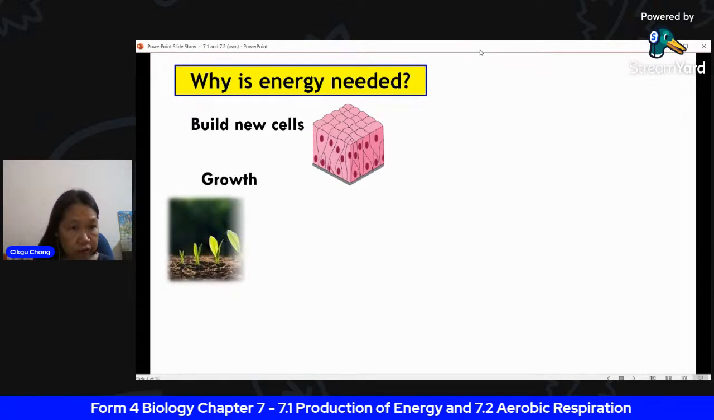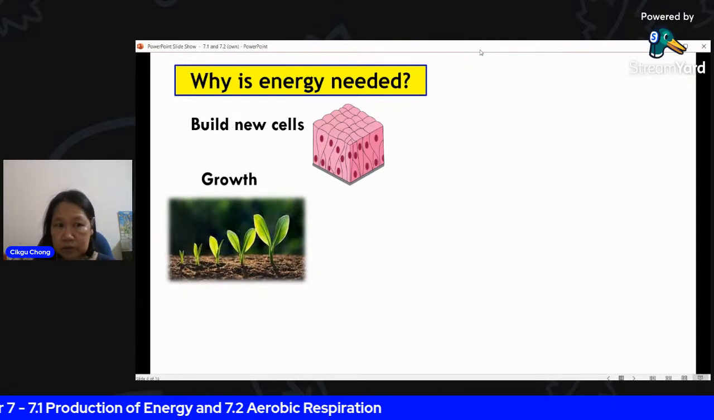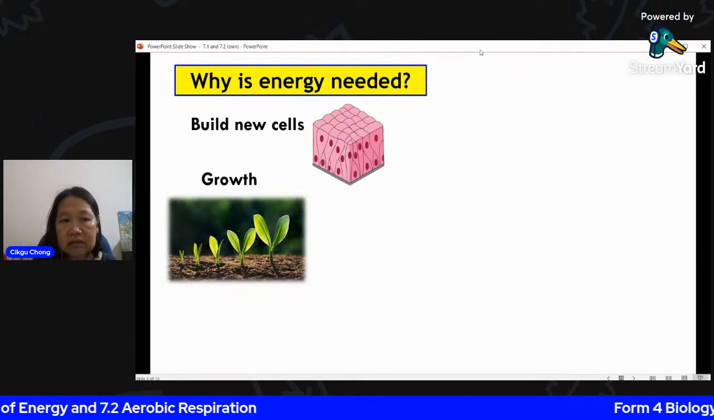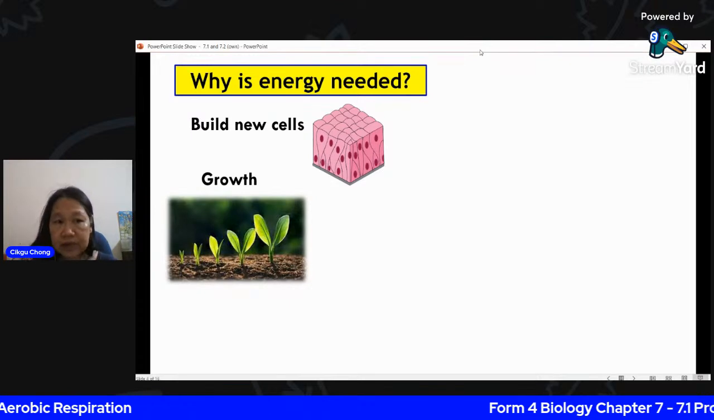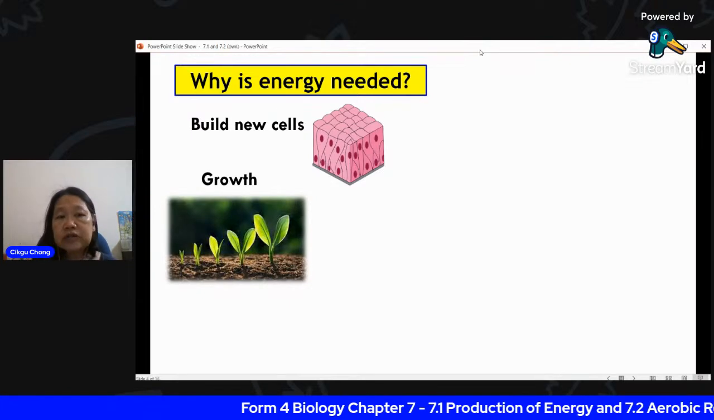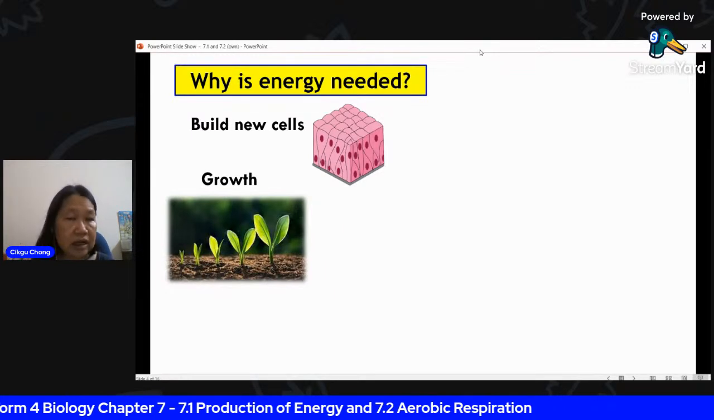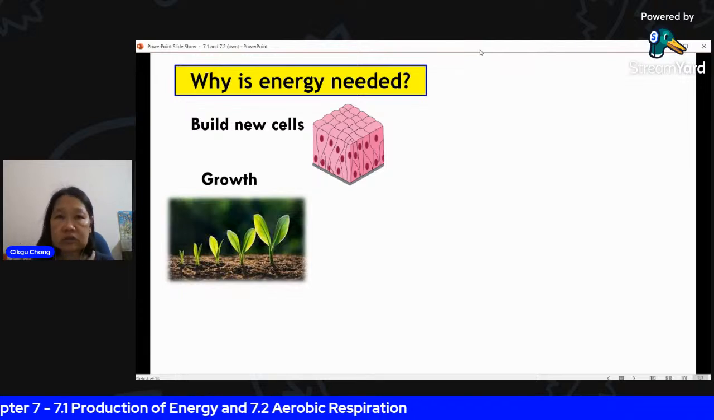Another thing would be growth. You see the little plant there growing from small into bigger size. How do you get the size to increase? Because the number of cells increases. And how do you get the number of cells to increase? You build new cells for growth. The number of cells increases, so the size will increase.